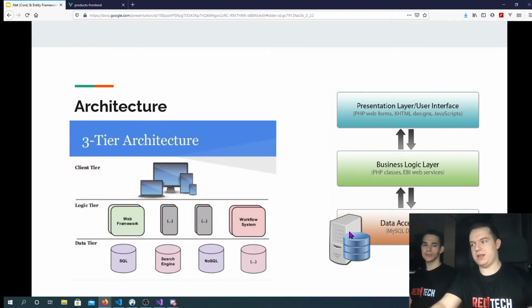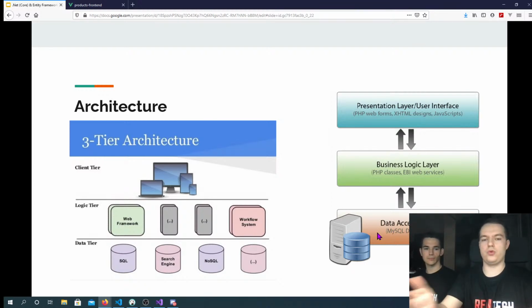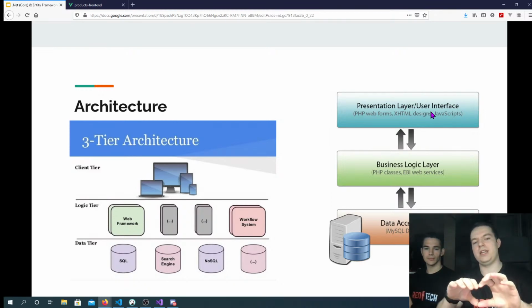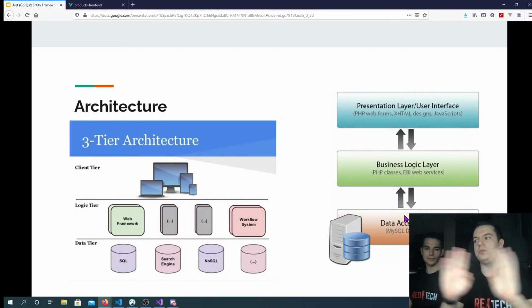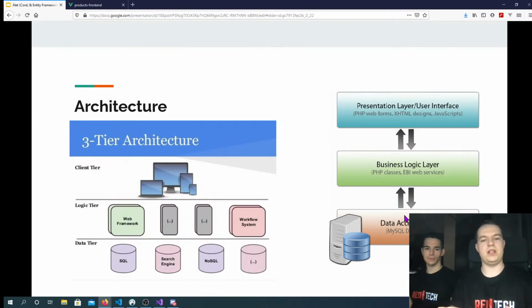And for the database, we have a data access layer whose primary purpose is to communicate with the database. All these layers only know about the layer below them. The presentation layer only knows about the classes and functions of the business layer. The business layer only knows about the functions and classes of the data access layer. For example, we can't call methods in the data access layer from the presentation layer, nor can the data access layer call backwards into the business logic layer. The data access layer only returns the data to the business logic layer, let's say from reading the database.